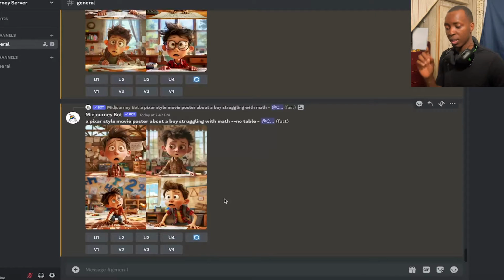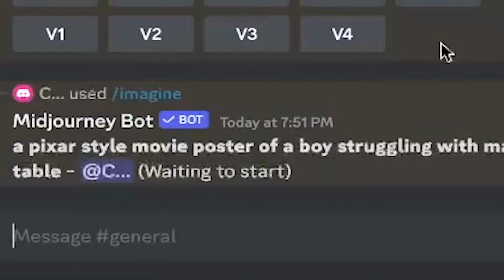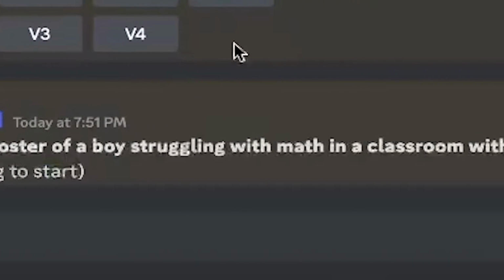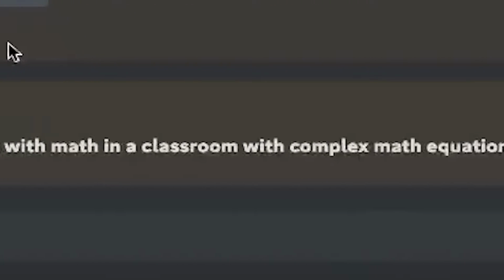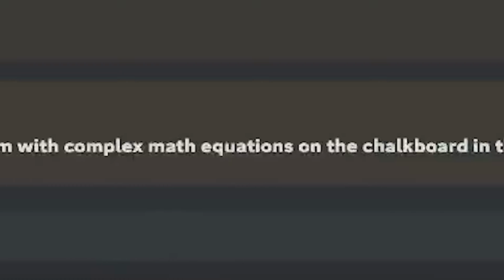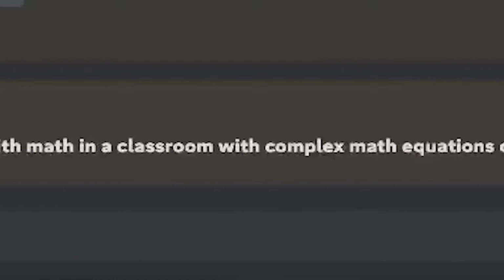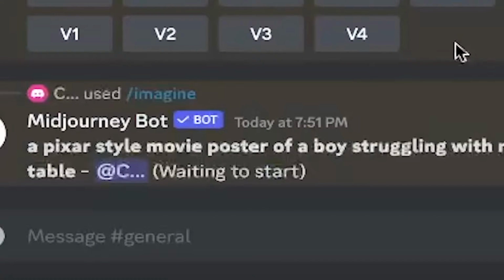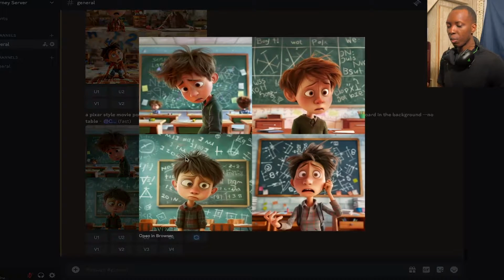What you would really want is something more like this. A Pixar style movie poster of a boy struggling with math in a classroom with complex math equations on the chalkboard in the background --no table. Now that's a prompt. So now you see that this is more of what we were looking for, and he is not at a table. Yes, there are desks, but no table, which is more of what we were looking for, which is great.